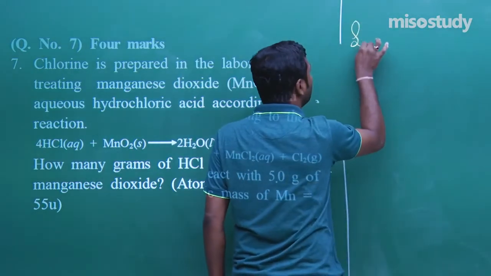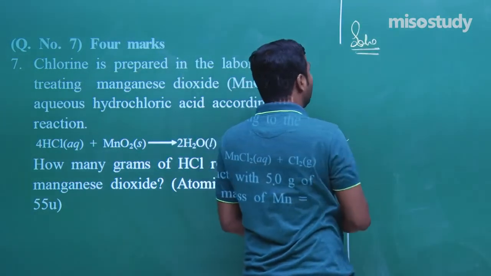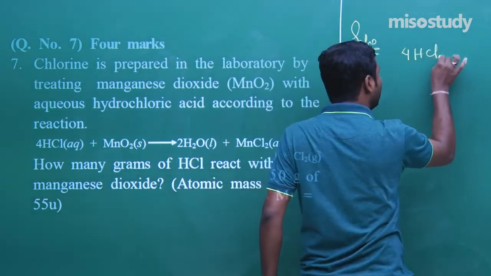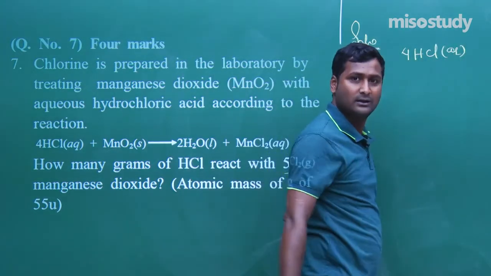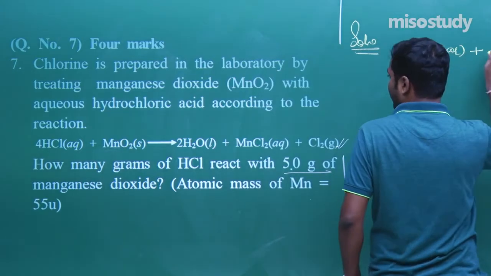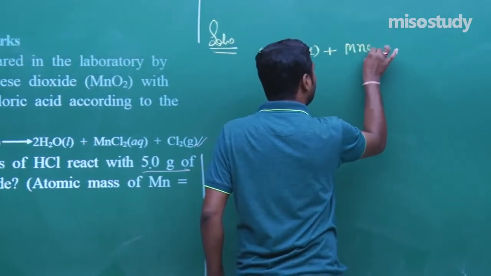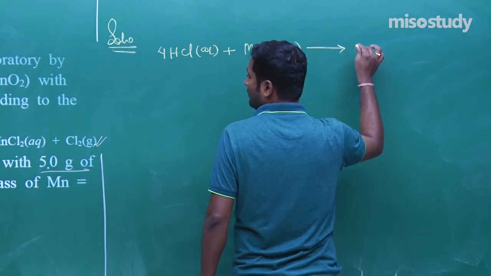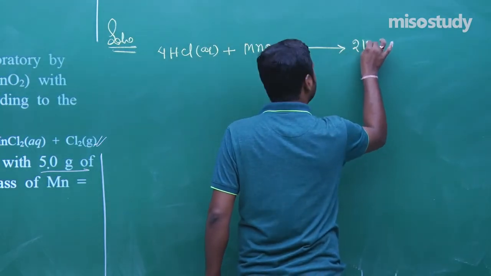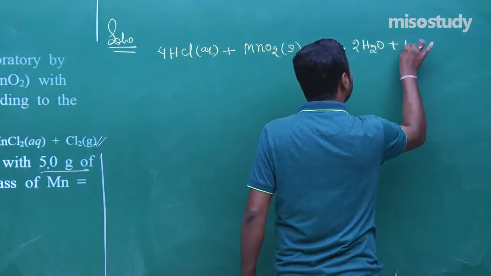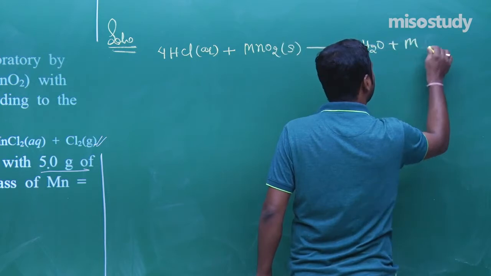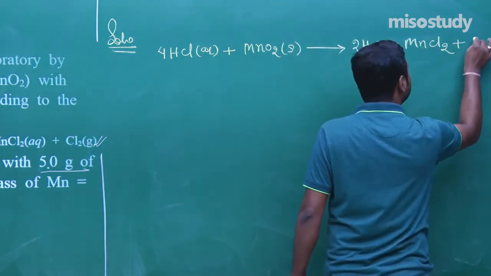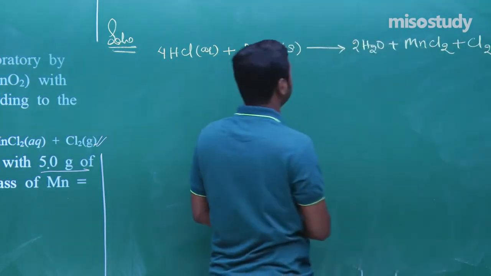Now what to do? First of all, write the equation, that is 4HCl aqueous, clear to you, plus MnO2, that is in solid form, which gives you 2H2O plus MnCl2 plus Cl2. This is the equation.